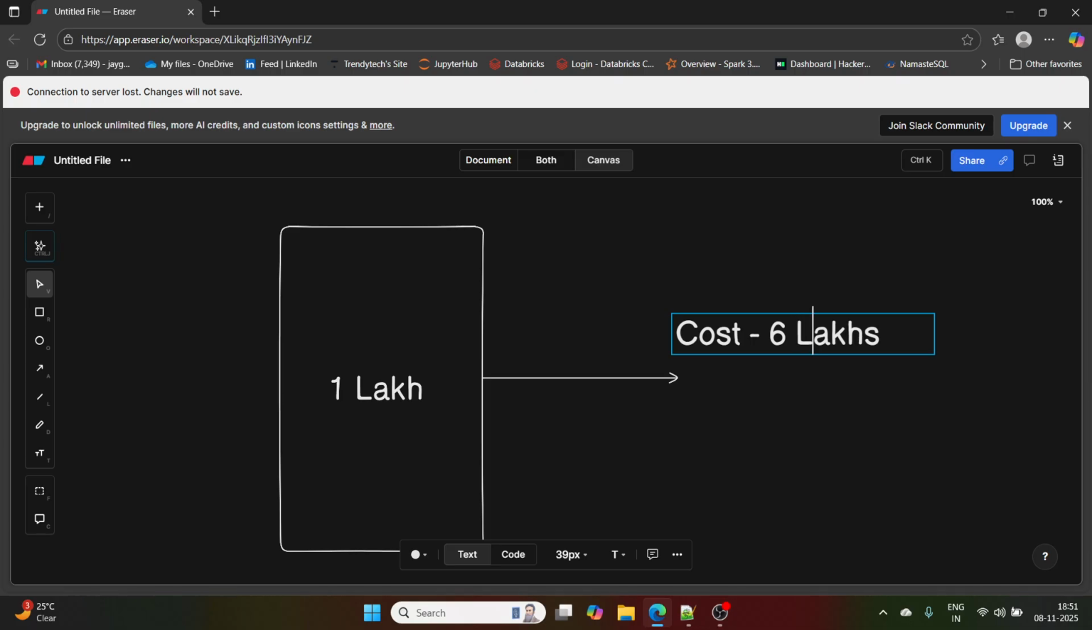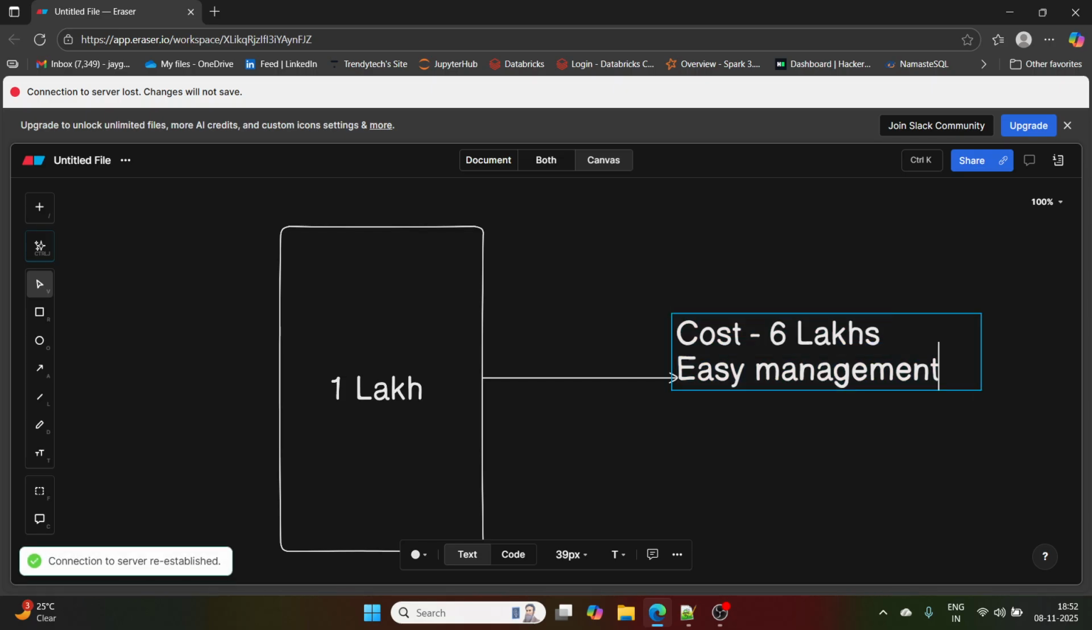We are just putting the cost of the employee who is going to work. The management is going to be very easy. There is only one person, so I would say easy management. Because it is only one person, there is nothing much to manage. He will manage himself, and he will continue with the project. So easy management is there in place.